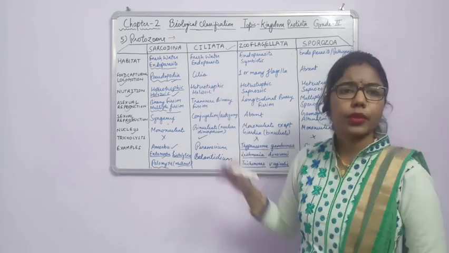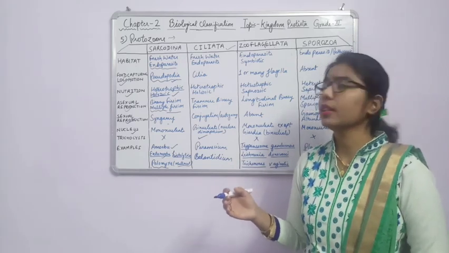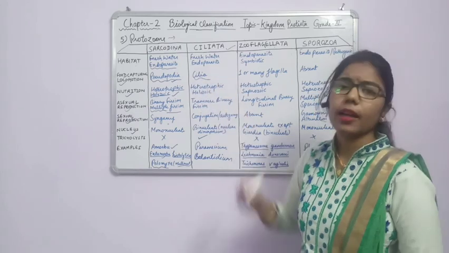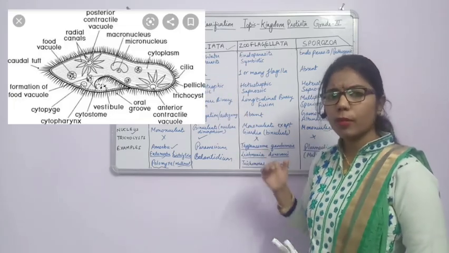So how are they capturing their food or moving from one place to another? With the help of cilia. If you see the picture, you can see that cilia are present all over the body.